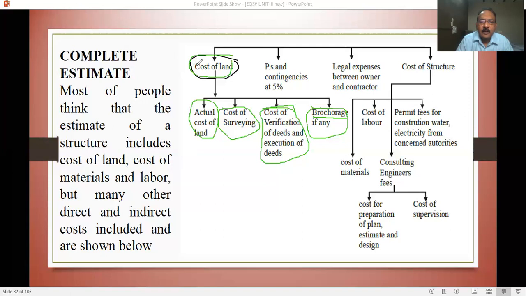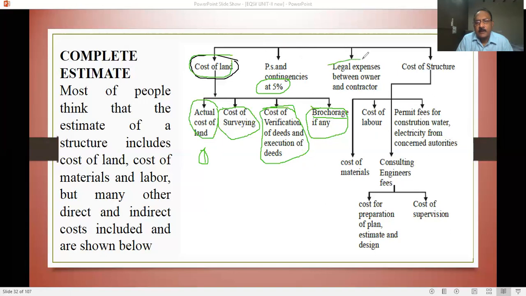In cost of land, one is the additional actual cost. Second is the cost of surveying. Then the cost of verification of deeds and execution of deeds, and brokerage. Then provisionals and contingencies of 5%; we discussed many times, 3 to 5%.